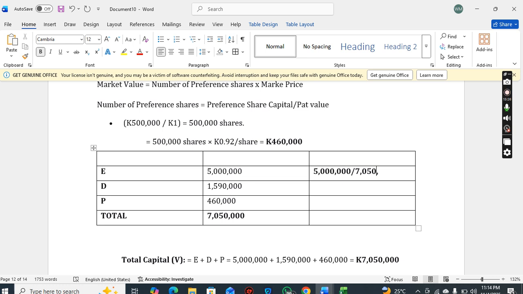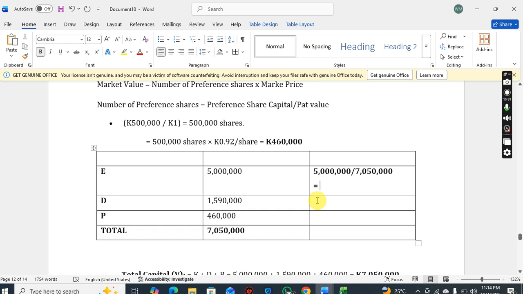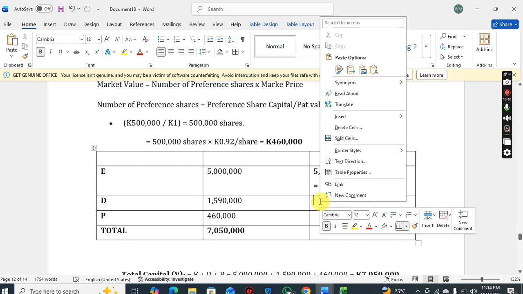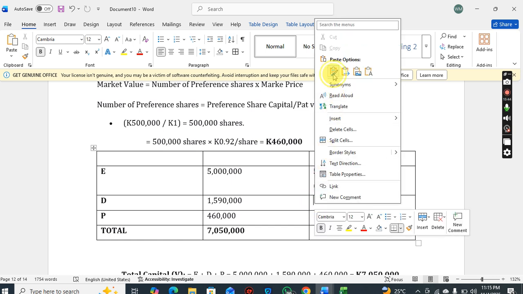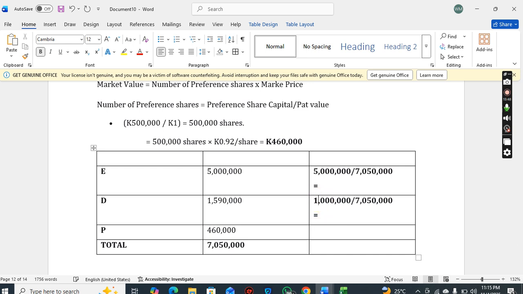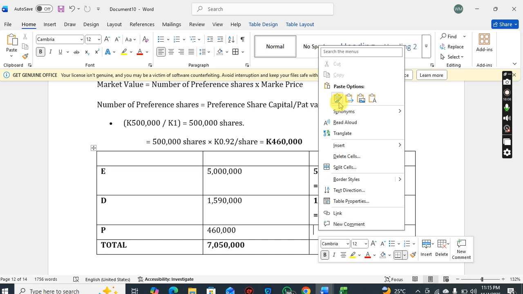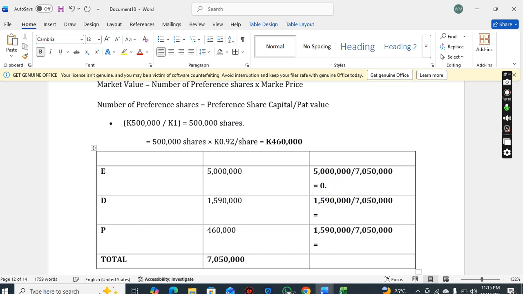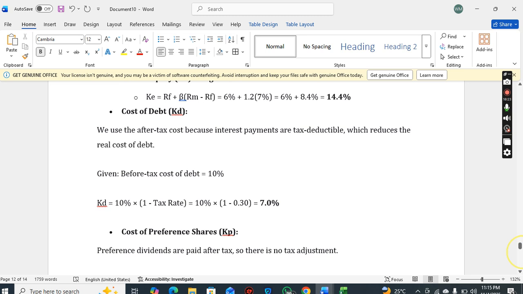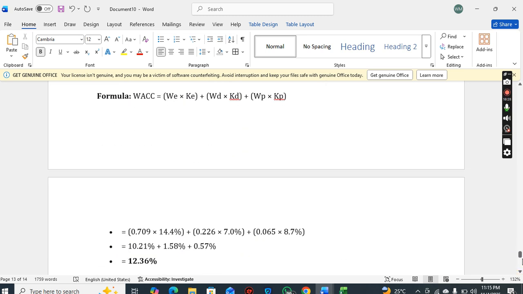What do we get, colleagues? 0.709, which is 70.9%.